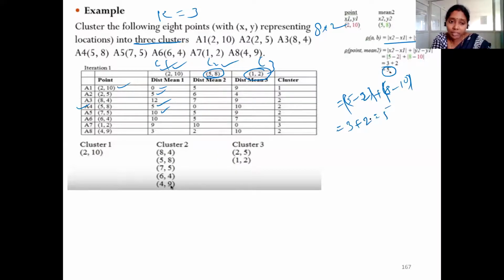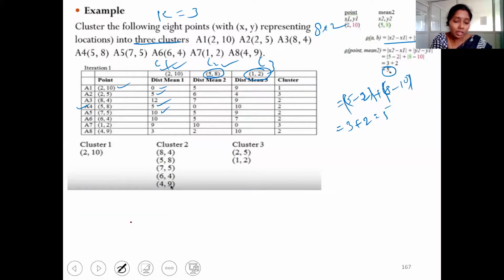So like this, we need to calculate the distance between each and every point with the initial random mean. Okay, till now what have we done? Till now we have just calculated the distance between each and every point with the respective mean. Next, what is the next step? We need to identify, based on these obtained distances, which point is closest to which mean. Right or not?